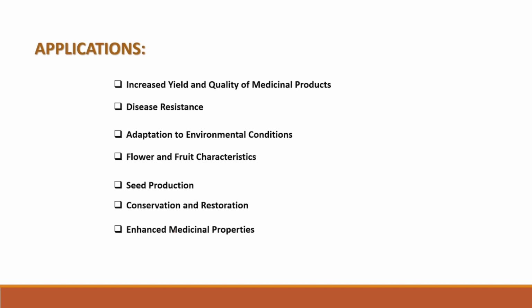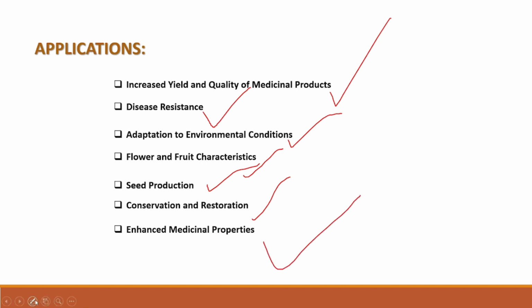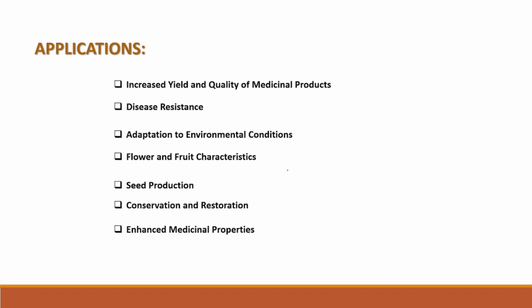These can increase the yield and quality of medicinal products that we know already. Disease resistant plants can be attained. Adaptation to environmental conditions. Fruit and flower characteristics can be altered, because I have shown you different things, different colors and different yield. Seed production, and also by hybrid varieties we can get seedless fruits. Seedless grapes and all these things are hybrid varieties. And conservation and restoration of the varieties, and enhanced medicinal properties. So these are all applications of hybridization.